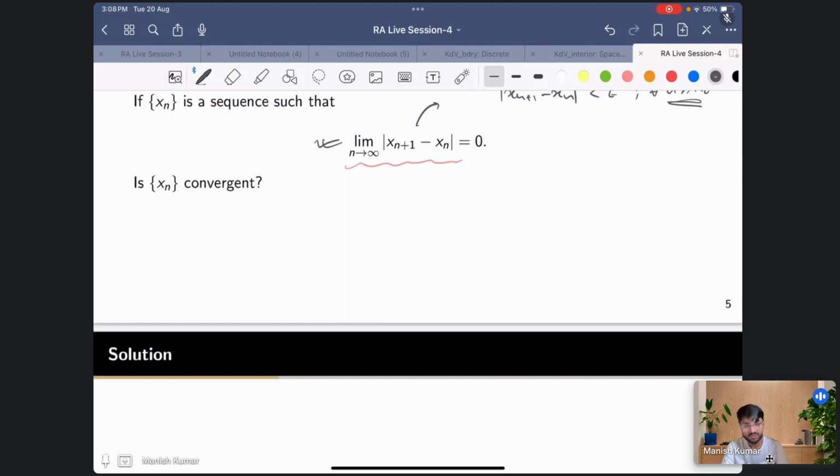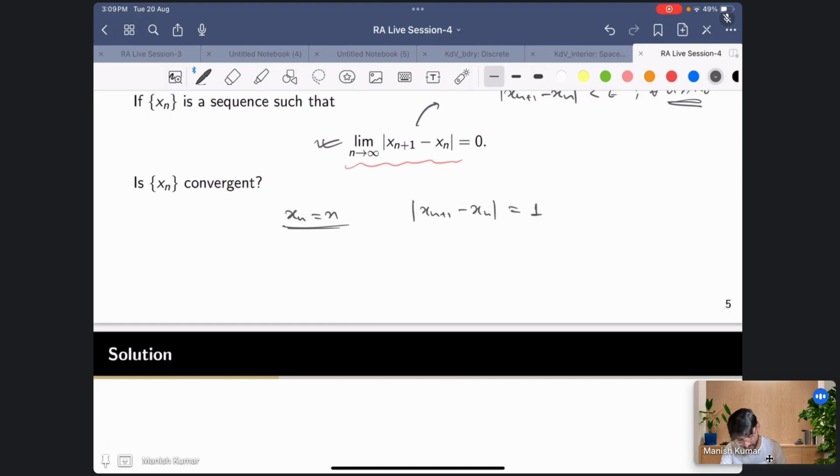What is the simplest divergent sequence? I just told you a few minutes back. So what about x_n equal to n? This is divergent, right? But is this condition holding true? So what is the difference x_{n+1} minus x_n? What's the difference here? This is always going to be 1, right?